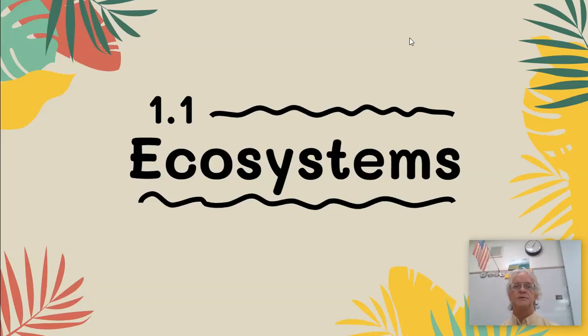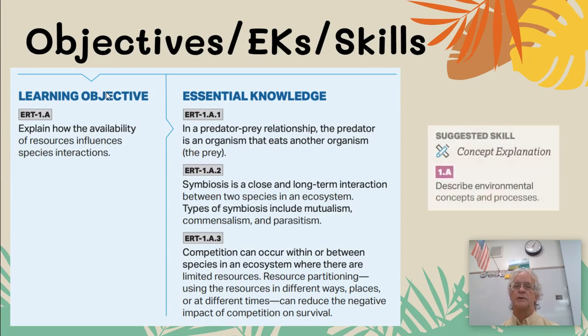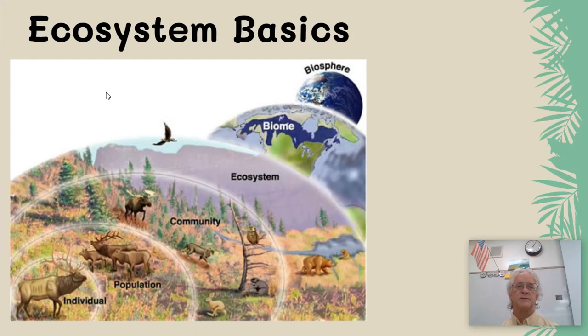We just finished the unit on the geosphere and the hydrosphere. Let's start the biosphere. This is section 1.1 on what are ecosystems. The learning objective here is to explain how availability of resources influences how species interact. We'll be able to describe environmental concepts and processes.